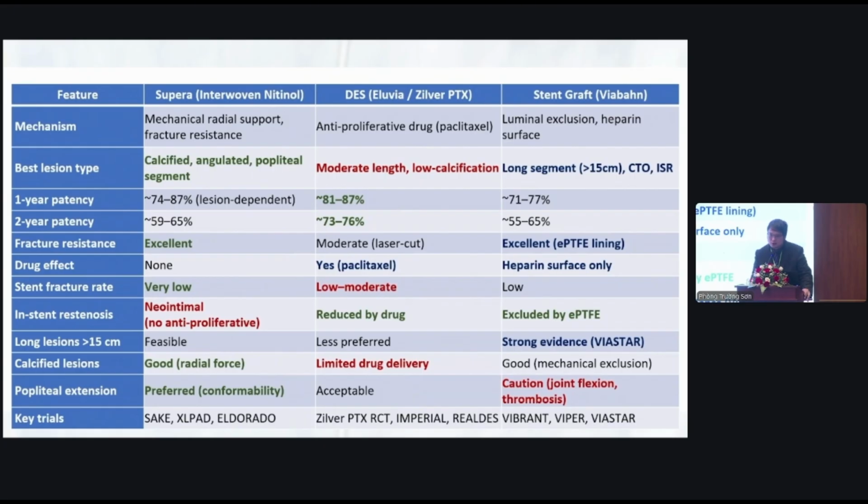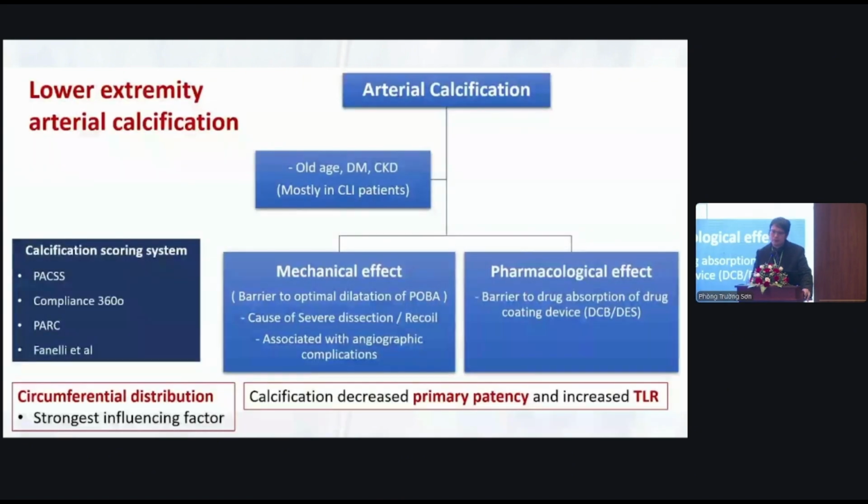For arterial calcification, as you know, it has a mechanical effect as a barrier to optimal dilatation of POBA with poor vessel preparation, and it causes severe dissection and recoil. For the pharmacological effect, it is a barrier to drug absorption, including for DCB and DES. Calcification can decrease primary patency. The circumferential distribution of calcification is a stronger influencing factor than the length of calcification.